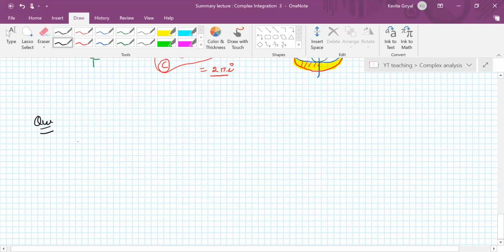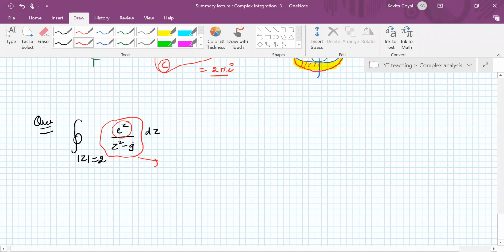So we have the integral over mod z equal to 2 of e raised to the power z upon z square minus 9 dz. Can you comment on where this function is not analytic? You see, e raised to the power z is everywhere differentiable, so it is a nice function. It has a problem only at z equal to plus minus 3. So this function is analytic everywhere except at z equal to plus minus 3.